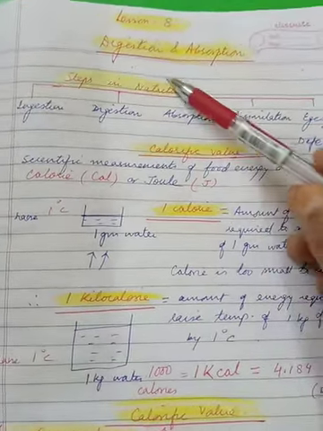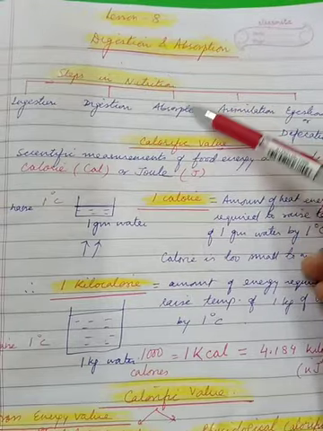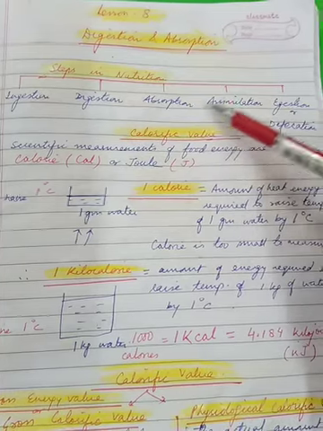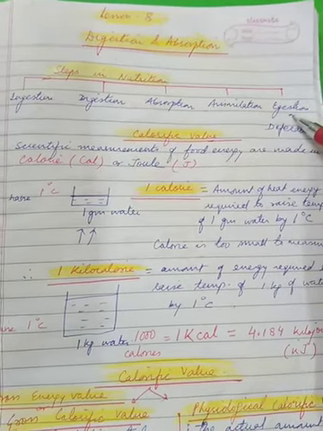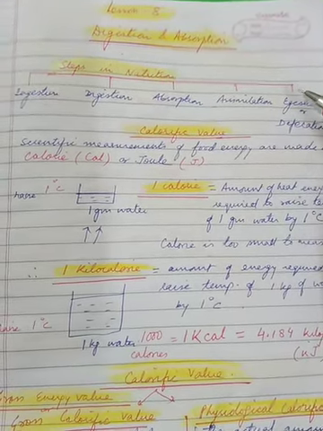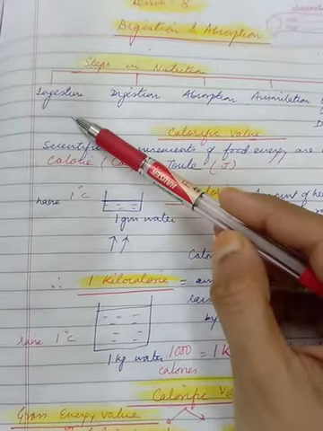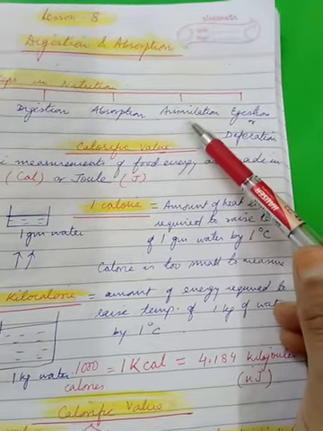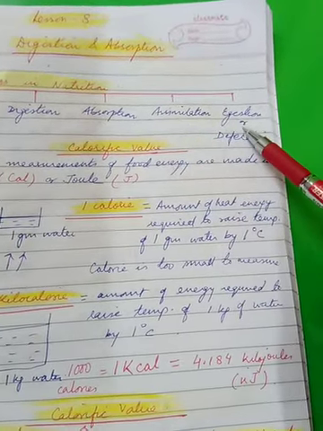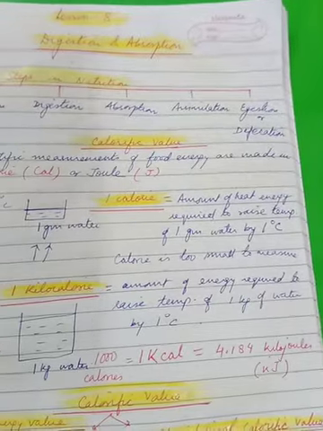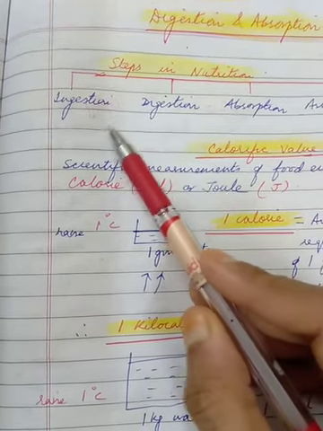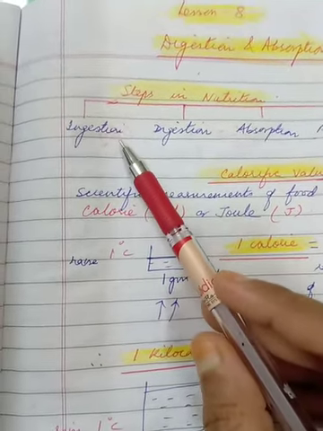When we talk of nutrition, this nutrition can be called the sum total of all activities which are associated with obtaining food by the living beings. Activities like ingestion, digestion, absorption, assimilation, and egestion or defecation. To explain them simply, ingestion means a process of taking in food from outside into the alimentary canal through the mouth.